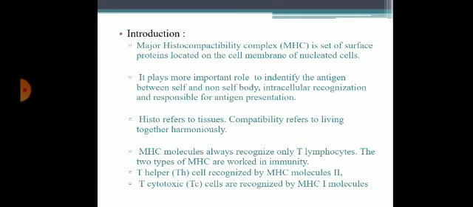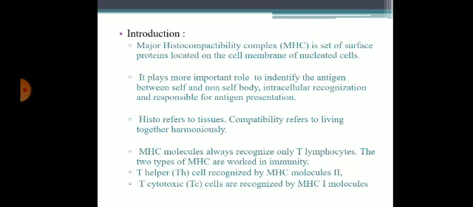Coming to introduction, major histocompatibility complex is a set of surface proteins located on the cell membrane of all nucleated cells. It plays an important role to identify an antigen between self and non-self.